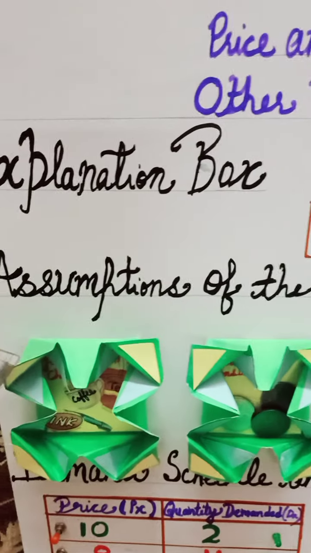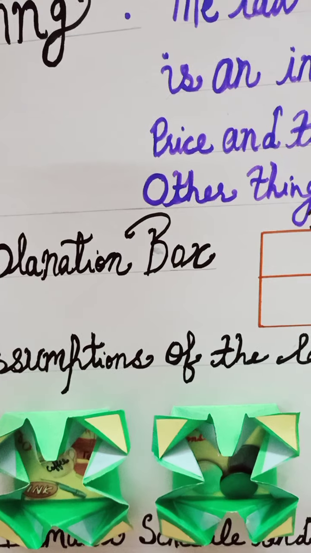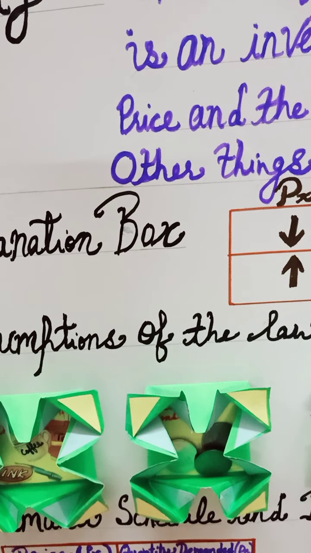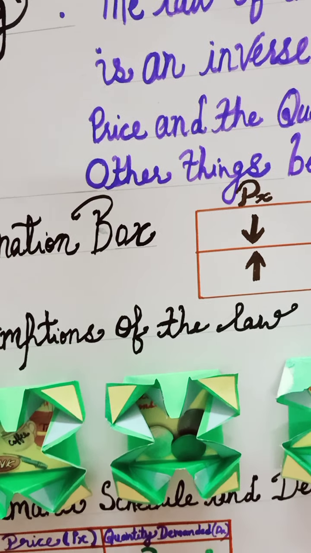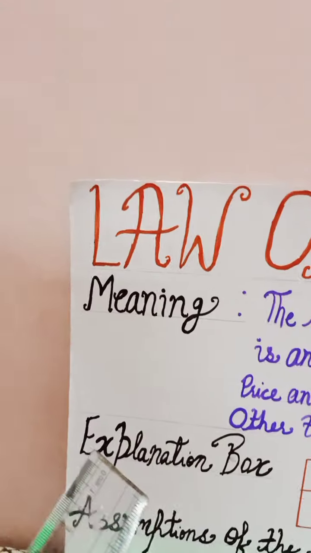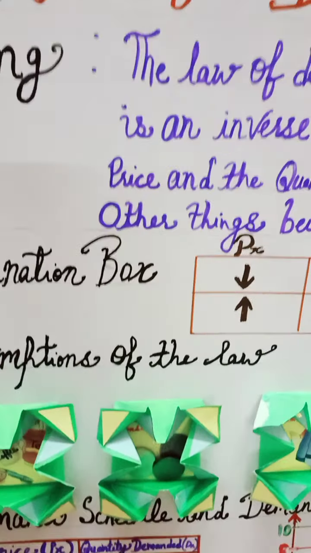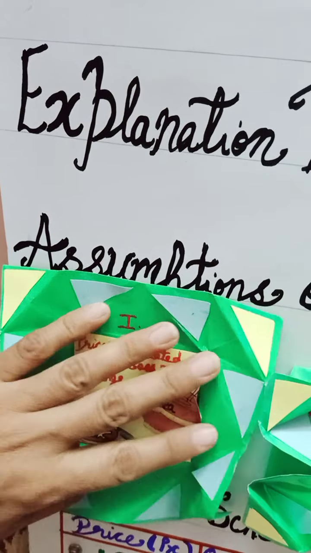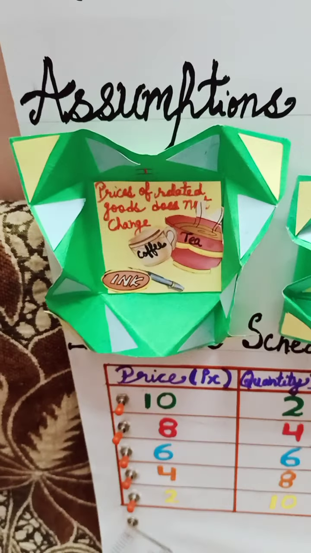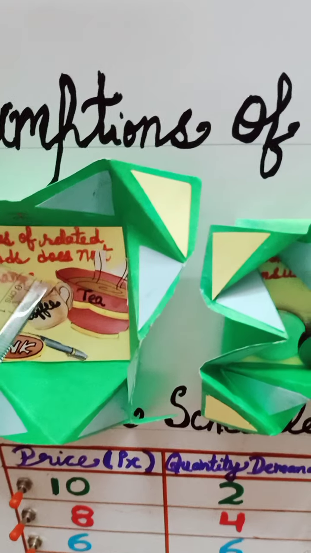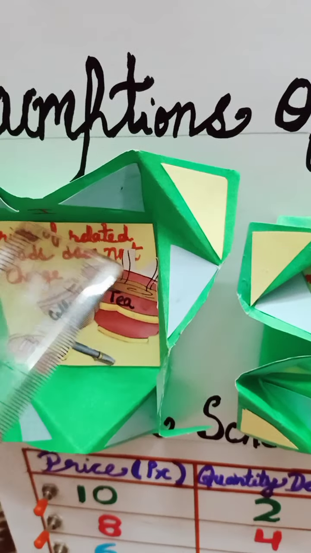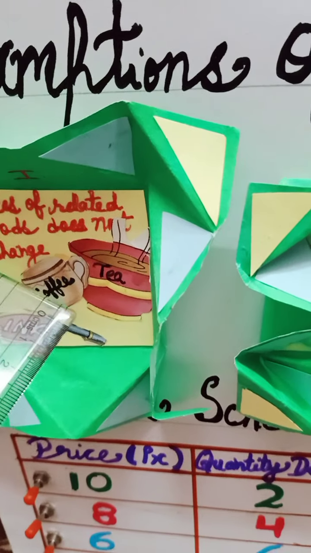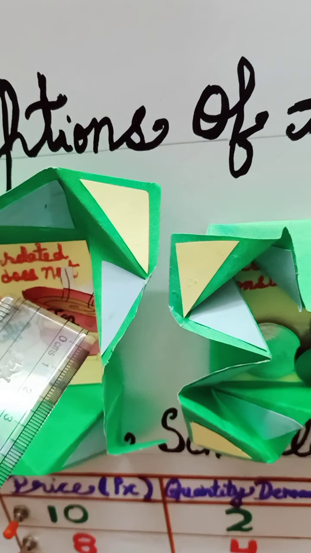And now next is assumptions of law. Assumptions without which this law does not exist. Let's look at the assumption. First one is, I will open this box, and I will not open this box. Student will open this box and he will read the first assumption for me. Prices of related good does not change.